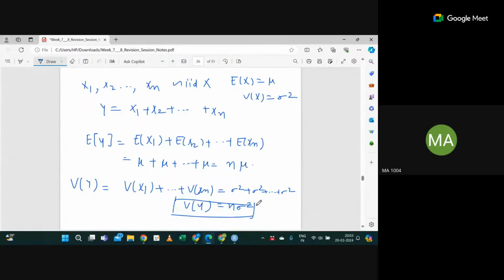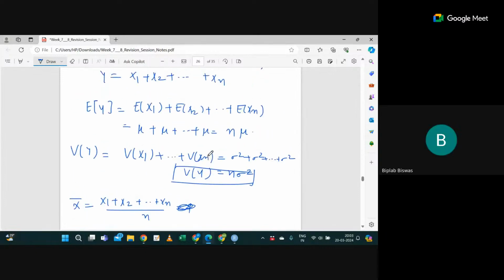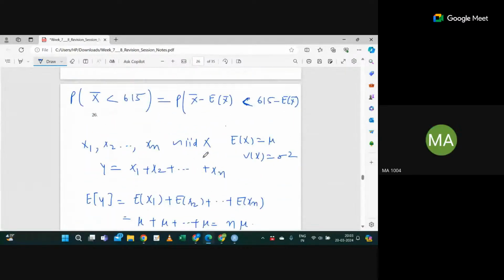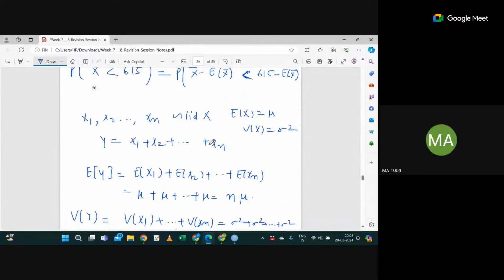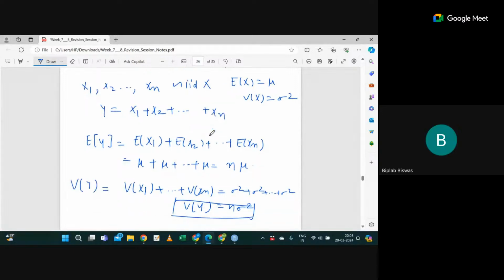Now x bar is nothing but x1 plus x2 plus so on xn divided by n, right? This is something I will define as y, for example. Sir, actually I was saying the same thing: if we write x bar minus n mu divided by root n sigma, that is also a standard form, right? Expectation of y is equal to n mu. So what is the y here? Is the y x bar? Here y is just a summation.